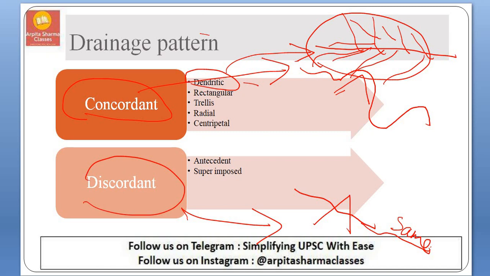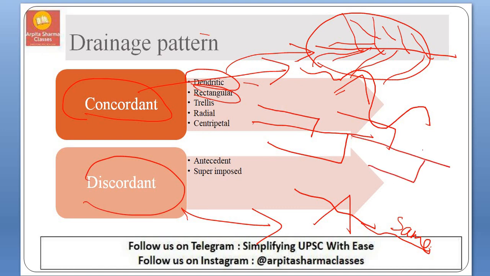In rectangular, a main river will be joined by its tributaries at right angles, and there will be no secondary tributaries in the rectangular pattern. Next is trellis. In trellis, there will be a main river and tributaries, and the secondary tributaries will be joining the tributaries at right angles.